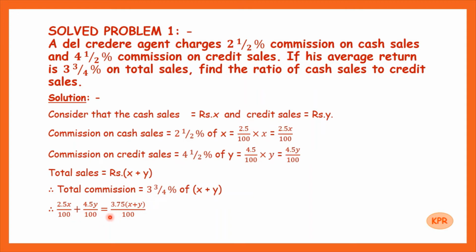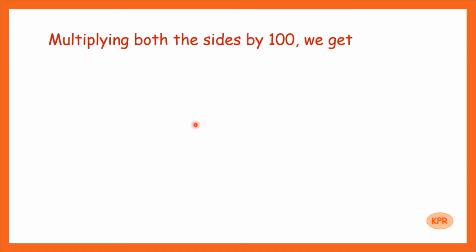Now to solve this equation further to get the ratio X is to Y, first we want to get rid of this denominator 100. So we will multiply both the sides by 100. Multiplying both the sides by 100, we get 2.5X plus 4.5Y is equal to 3.75 into X plus Y.